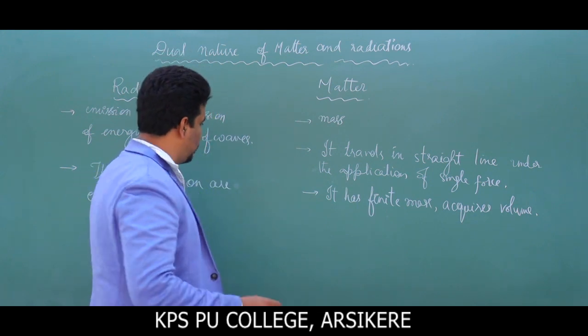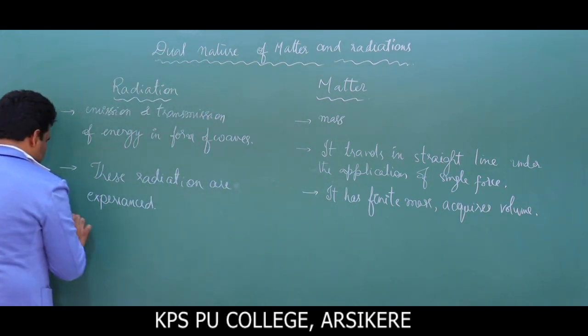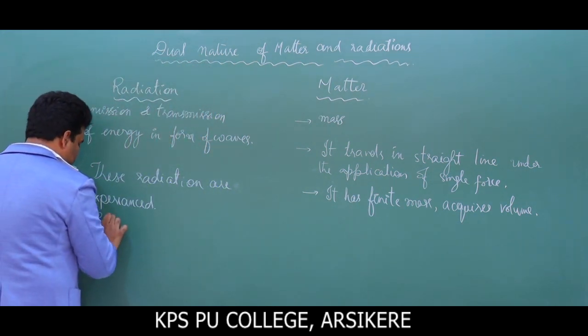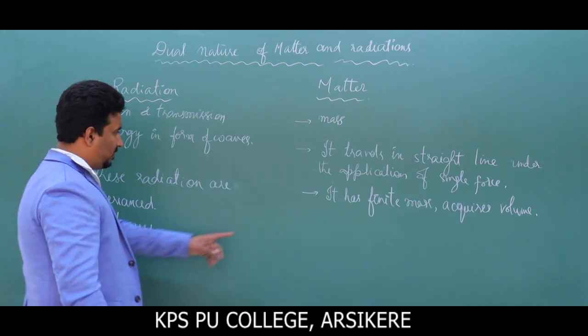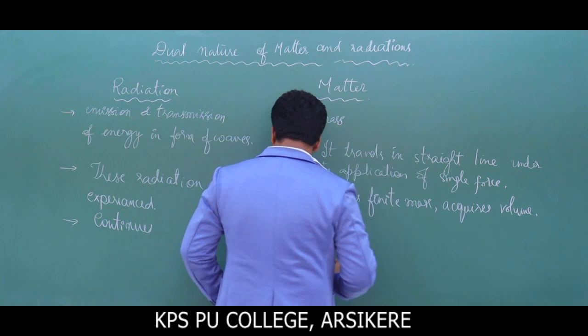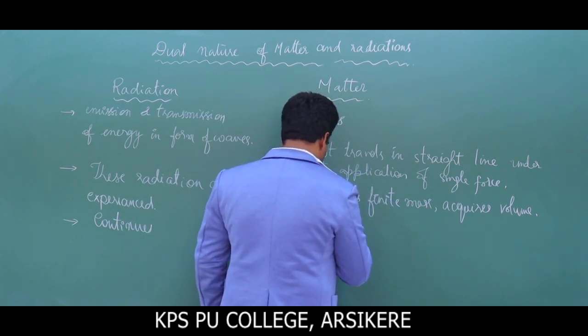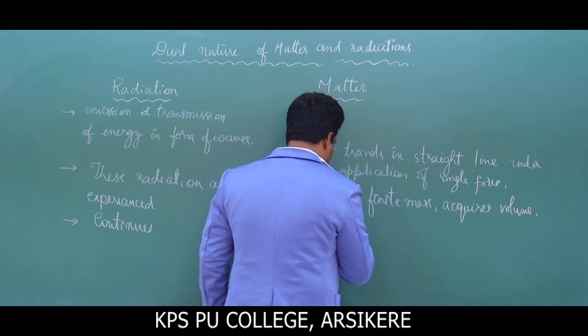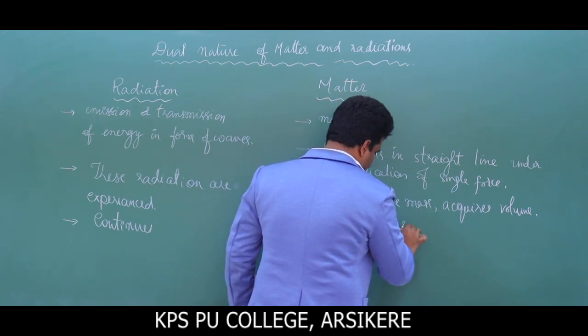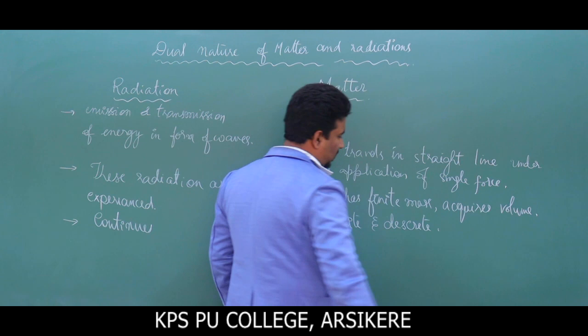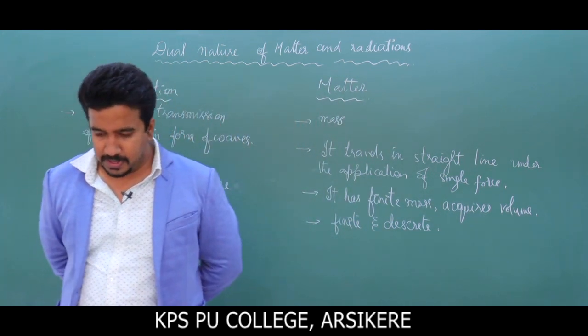Okay, so now let me write that. Waves are continuous, whereas these are not generally continuous. These are finite and discrete. Okay, next point.